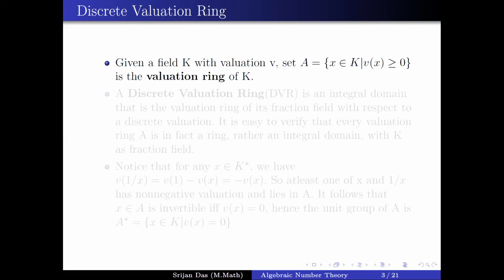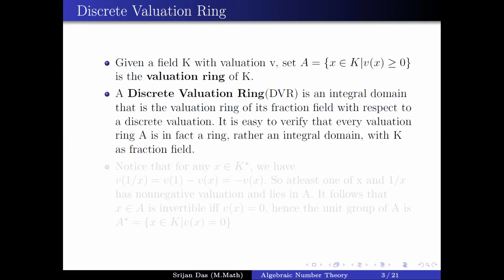Now, a valuation ring. What is a valuation ring of a field? A valuation ring of a field is the collection of elements which have non-negative valuation, that is V(x) ≥ 0. And a discrete valuation ring is an integral domain that is the valuation ring of its fraction field with respect to a discrete valuation. It is pretty much clear, and we can verify that this set of elements with non-negative valuation forms a ring. So the name ring is quite right, and the fraction field of this ring A is K.